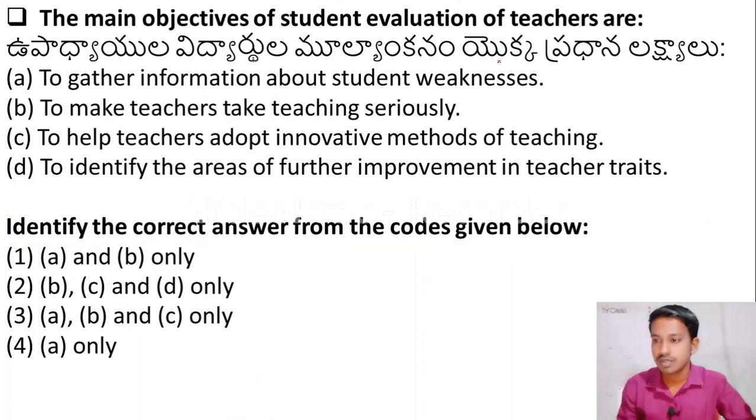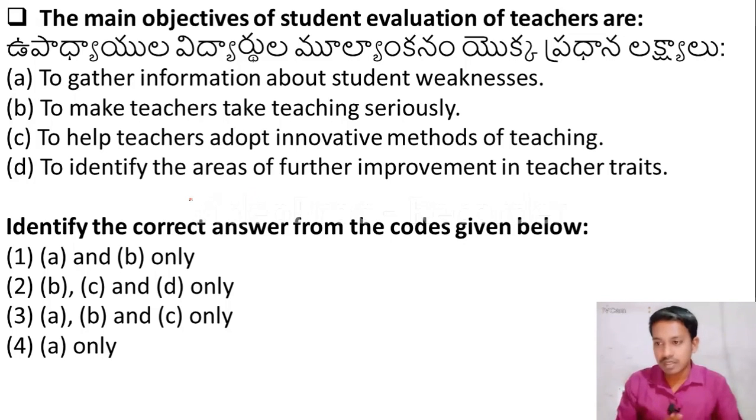Okay, the next question is, the main objectives of students evaluation of teachers are to gather information about student weaknesses, to make teachers take teaching seriously, to help teachers adopt innovative methods of teaching, to identify the areas of further improvement on teachers traits.